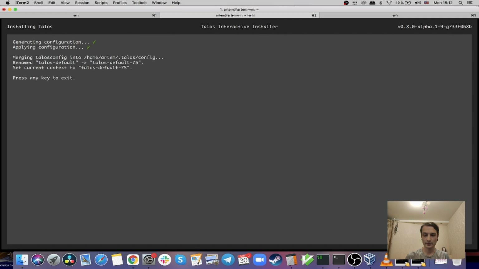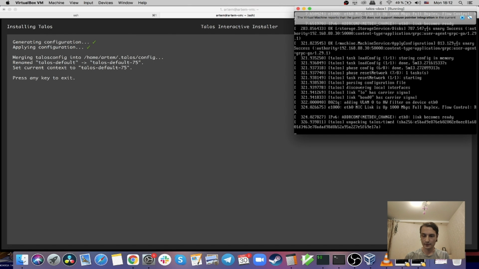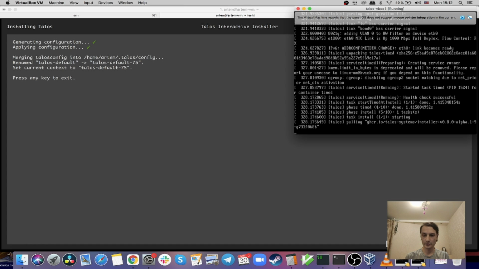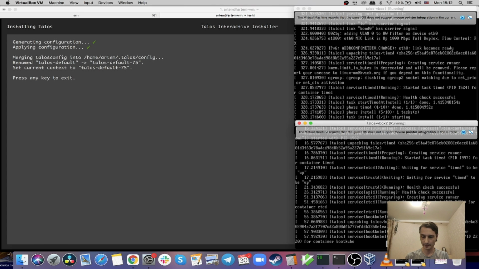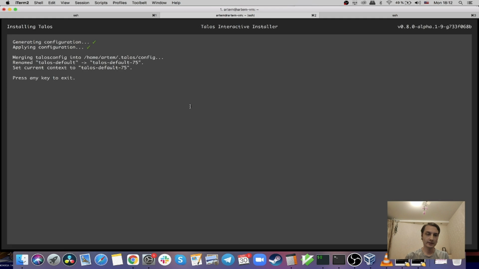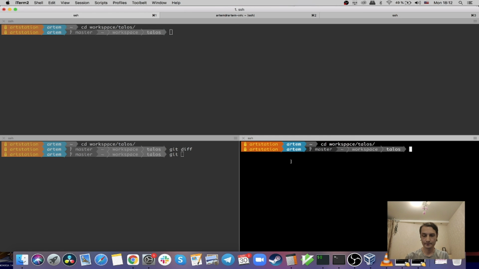It looks like it worked. And it's now booting into Talos. Meanwhile, we can check what is the state of the first node. So let's try running a talosctl command.